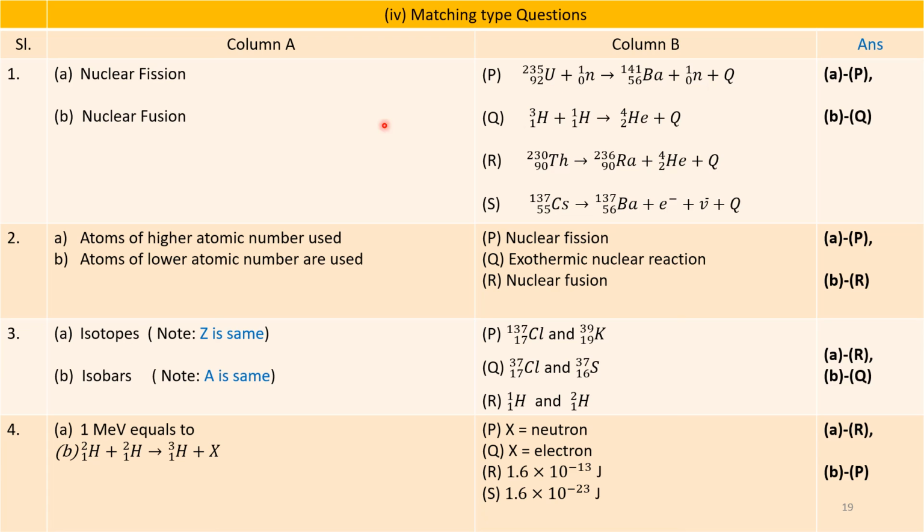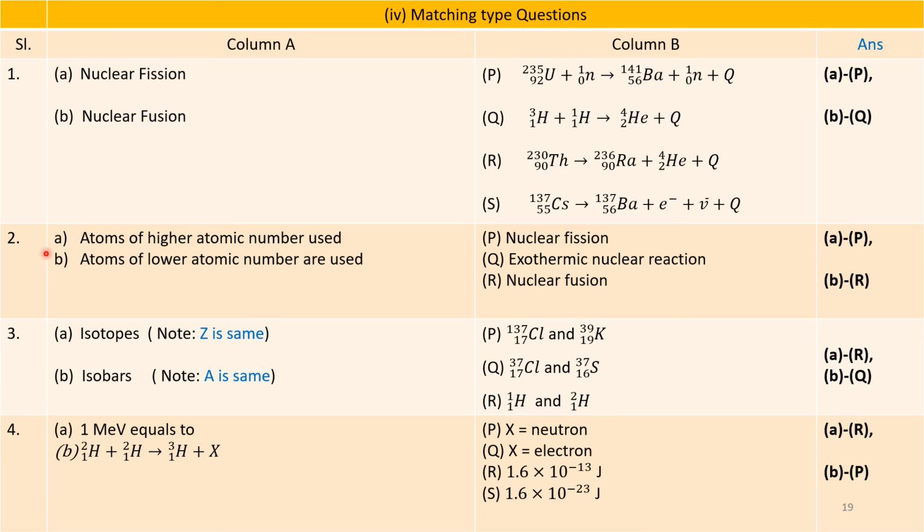The next part in question number 1 is nuclear fusion. We know combining light nucleus is the fusion. So here light nucleus is option Q, that is hydrogen 3 1 plus hydrogen 1 1 combines to form helium 4 2 plus release of large energy. So B, fusion, matches with Q.